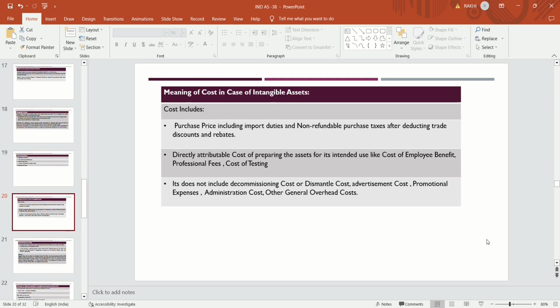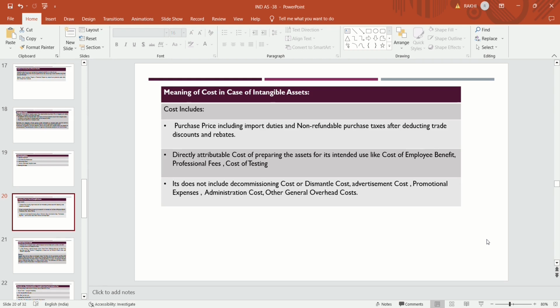Firstly, we will discuss the meaning of cost, how the company will recognize the intangible asset and at what cost. Cost includes the purchase price in case of separate acquisition, because separate acquisition is to be recognized at cost. What is the definition of cost? In case of an intangible asset, cost includes the purchase price, including import duties and non-refundable purchase taxes, after deducting trade discounts